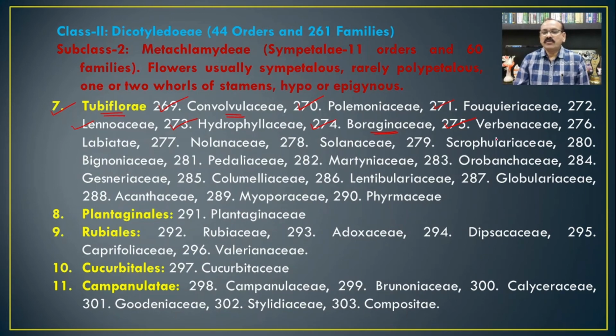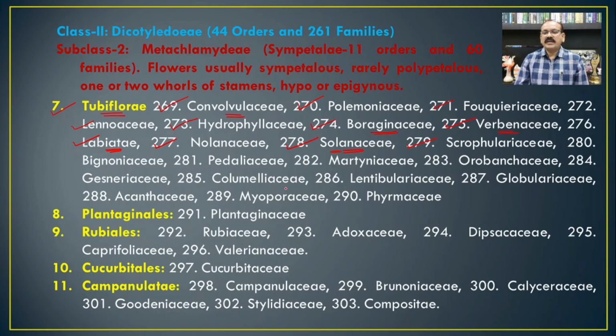Then the most common member, that is Tectona grandis, Lantana camara. Then Labiatae, and the most common members of the Labiatae are Leonotis nepetifolia, Ocimum sanctum. So these are very common. Then Nepeta hindostana is also another member. Then Solanaceae, the most common members of the Solanaceae are Solanum xanthocarpum, Solanum melongena, Solanum tuberosum, Datura stramonium, Capsicum. So there are many members from this family, well known to everyone.